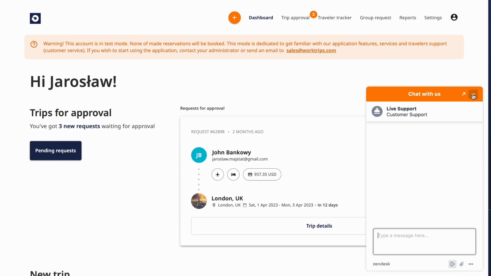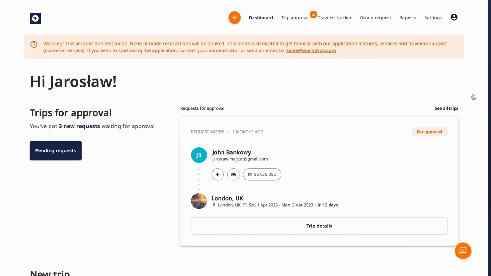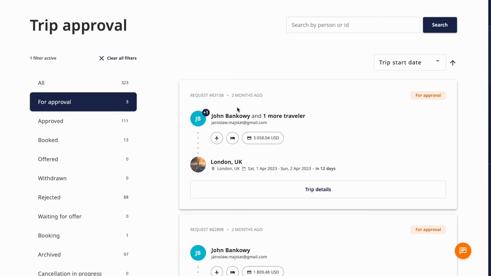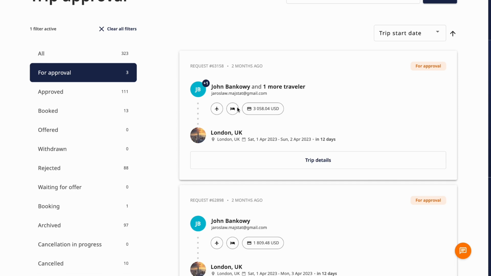Above, you can find information about trip requests that need your approval. If you want to see all of the bookings, choose Trip Approval from the top bar. A record of each submitted trip can be found on this page. On the right of the screen, the most urgent travel requests are displayed for you, while on the left, you will find information about all types of pending requests.